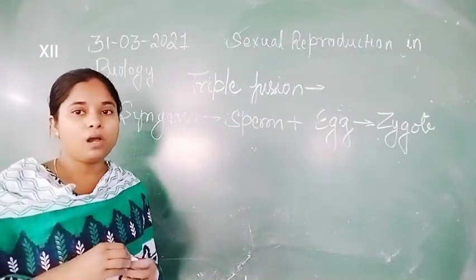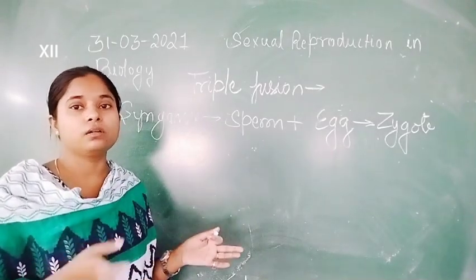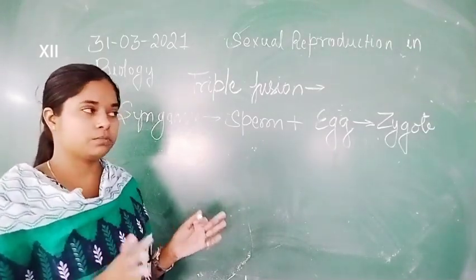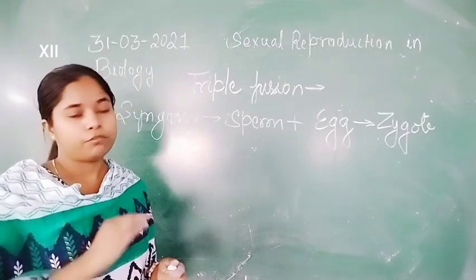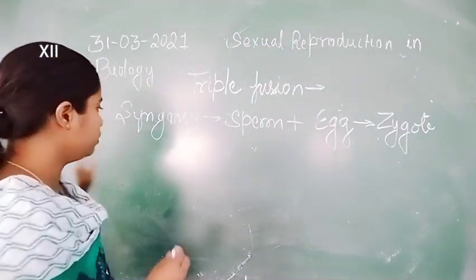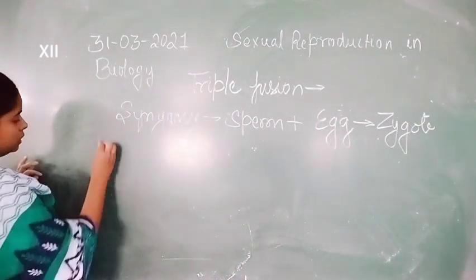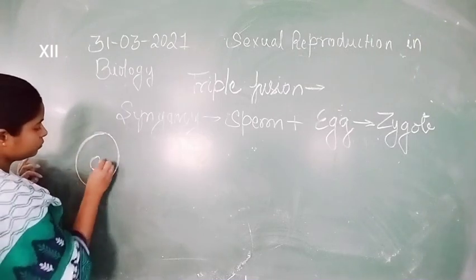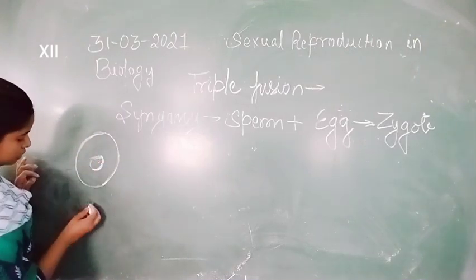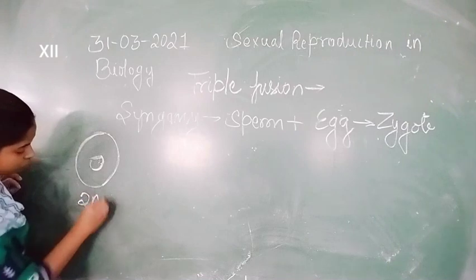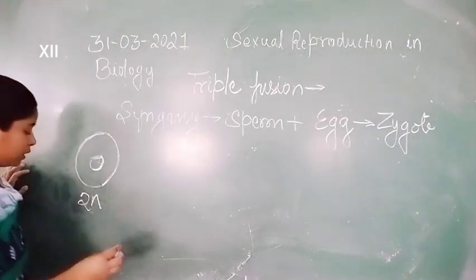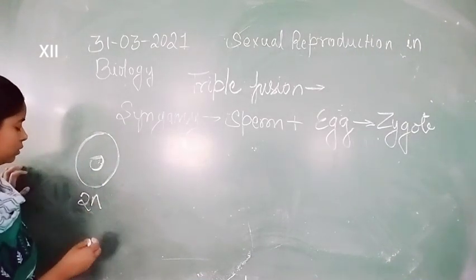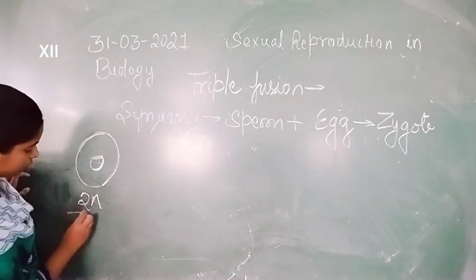But how does embryo formation take place inside the seed from the zygote? After the fusion, here is the zygote, and the nuclear content becomes double again, because one nucleus of the sperm and one nucleus of the egg fuse with each other and form the zygote.